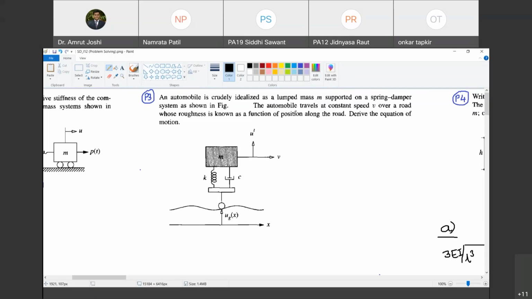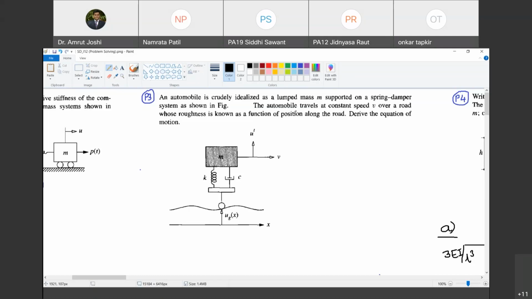So when I say that the vehicle is traveling with the average speed of v, constant speed of v, that v is the horizontal speed. That you have to understand. This velocity is in the horizontal direction.